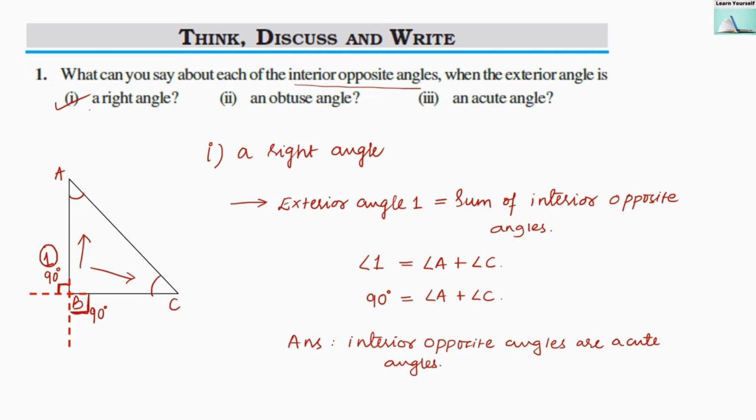The sum should not be more than 90 degrees and should not be less than 90 degrees, so they both will be less than 90 degrees. Then only their sum will be equal to 90 degrees.